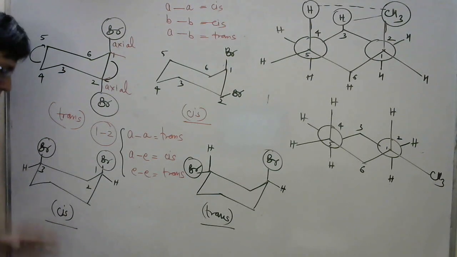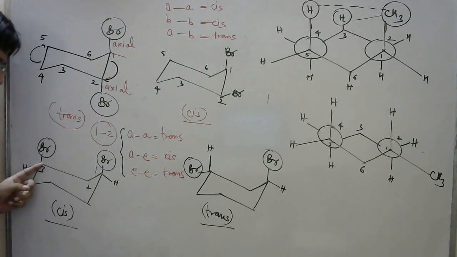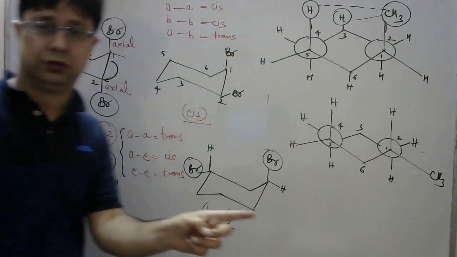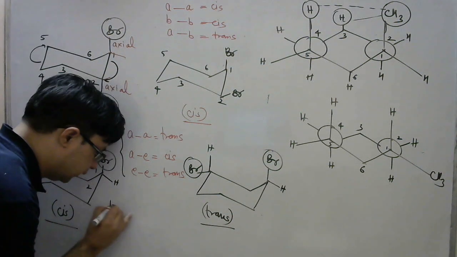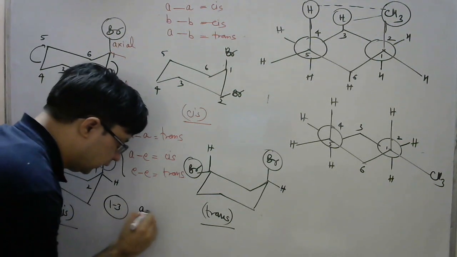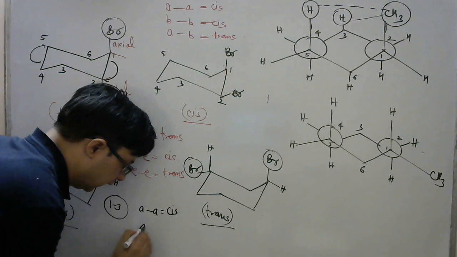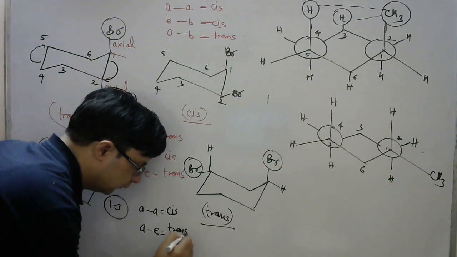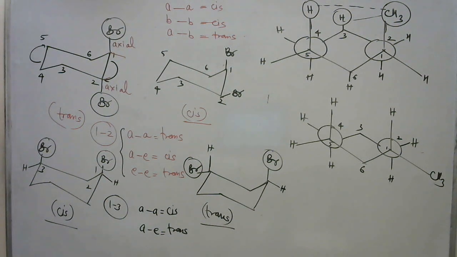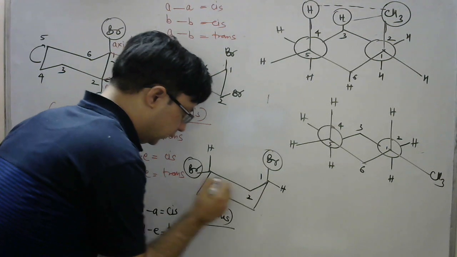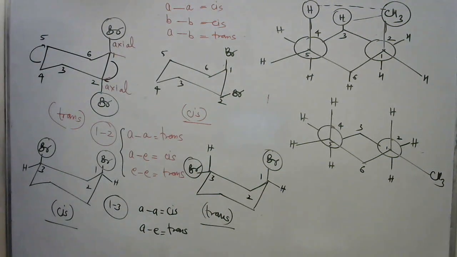Clear? In this case, both the axial positions are cis. Axial positions are cis in first and third position. In first and third position, I can say that axial-axial are cis, and axial-equatorial become trans form. I think it is clear. If we look at this axial and equatorial, first, second, third, we can say that it is the trans form of the molecule.